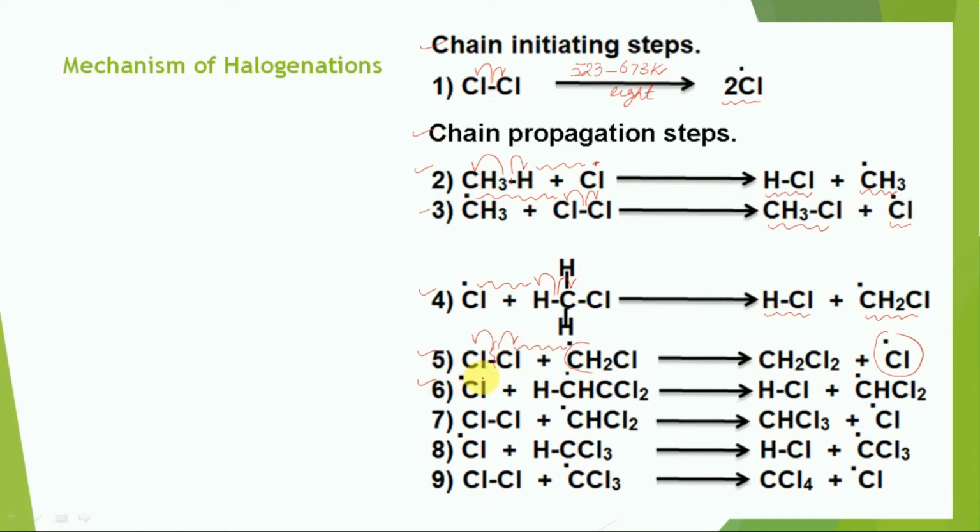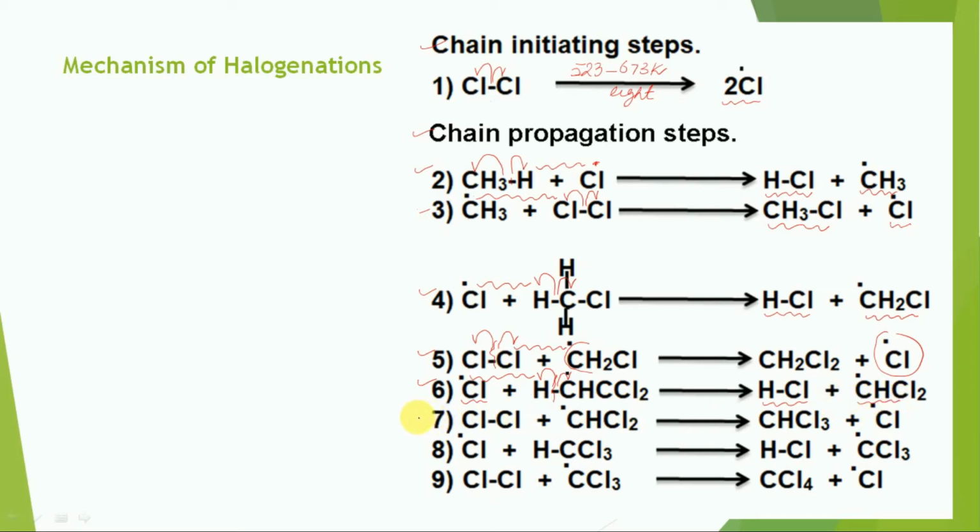In step number 6, this chlorine free radical can attack the dihalogen methane. Now this bond can break homolytically. One electron goes with carbon and another electron goes with hydrogen. So there is a bond formation between the chlorine free radical and hydrogen. Another hydrochloric acid molecule is generated along with the formation of this methyl free radical.